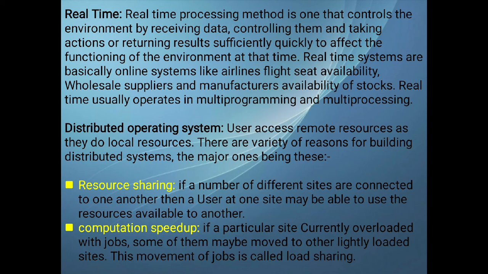Resource sharing. If a number of different sites are connected to one another, then a user at one site may be able to use the resources available at another. Let's just imagine that all the different computers are connected one to another. The most basic example of a distributed operating system is your internet, right? Through the internet, all the computers, all the devices are connected.